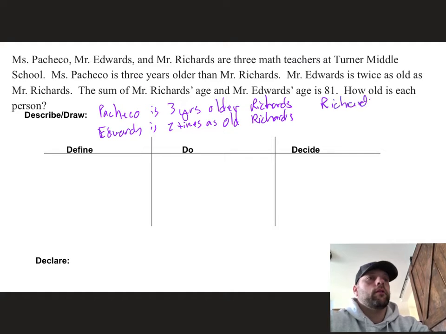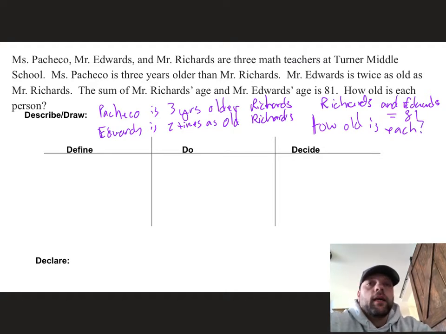Richards and Edwards, their age together has to equal 81. Okay, and then we just want to know how old is each. Okay, so there's my describe and my draw.